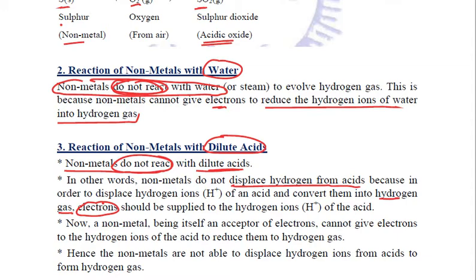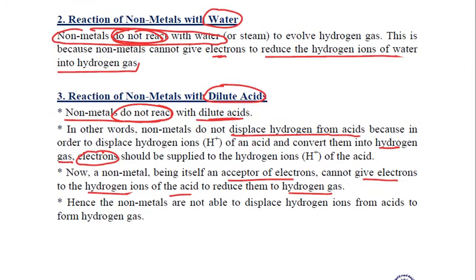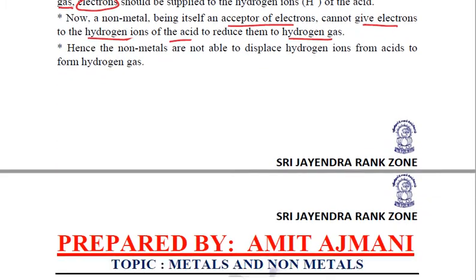And non-metals are themselves acceptors of electrons. They cannot give electrons, right? So they are not in a position to provide electrons to the hydrogen ions of the acids, and that is why they cannot reduce them to hydrogen gas. Hence, they do not react with dilute acids. No reaction of non-metals with dilute acids.